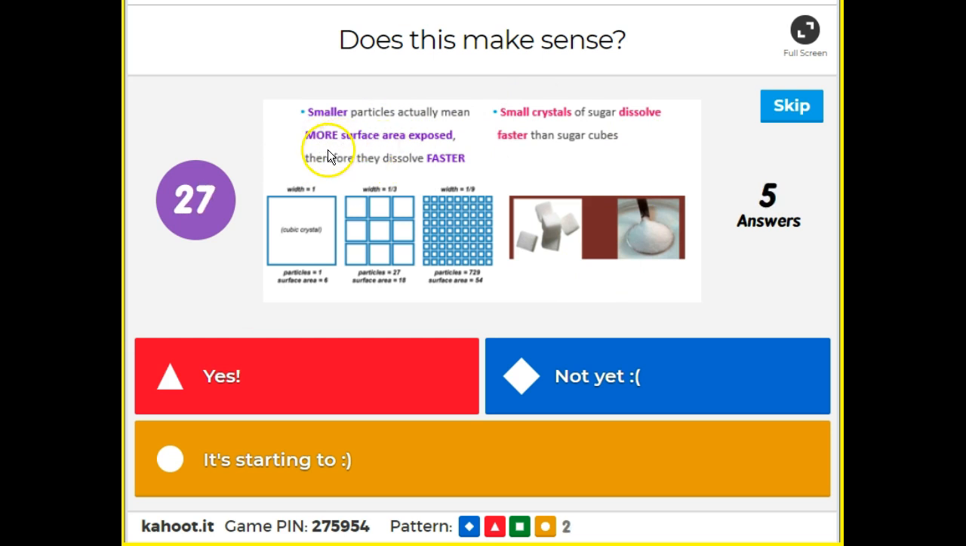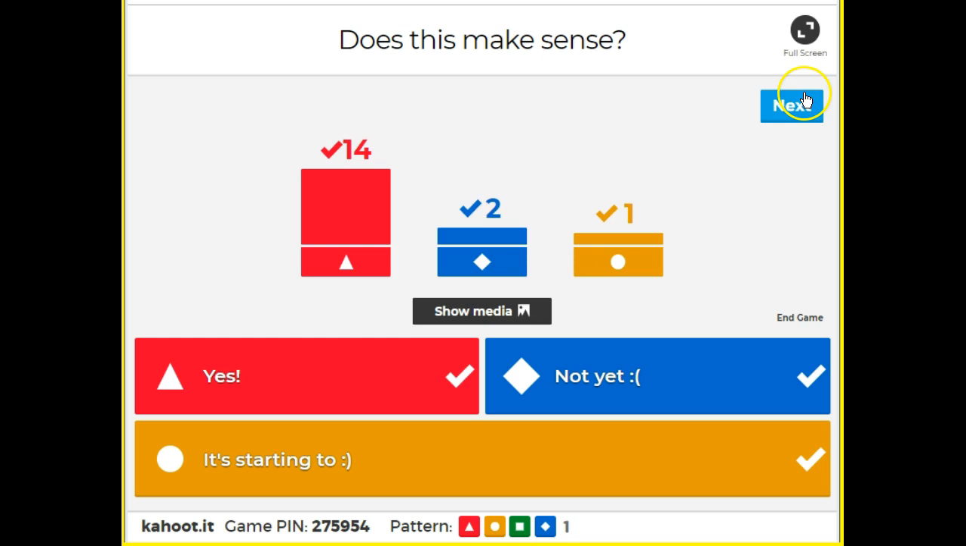So smaller particles mean more surface area. Therefore, they dissolve faster, right? It means that we can get more water into each of these little pieces, right? That's why small crystals will dissolve faster than sugar cubes. Let me know if that makes sense. It's kind of an opposite relationship where smaller particles actually allow more water to dissolve that sugar. Cool, 5 seconds. All right, awesome, guys.